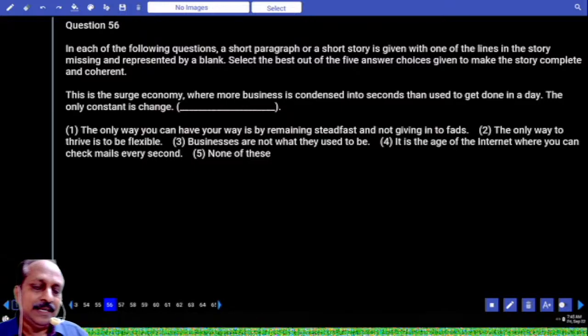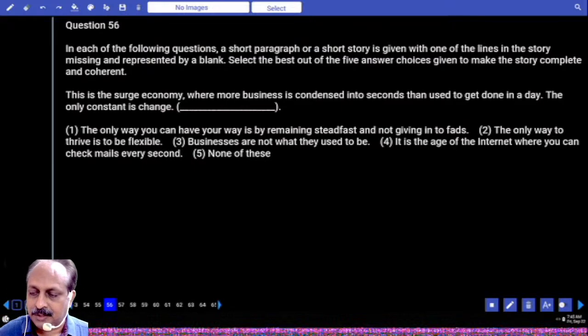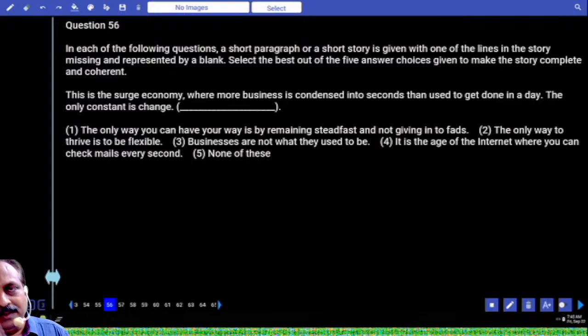56. This is a new pattern, 56 to 60, but rather easy. Only thing, 2 are difficult, 3 are easy. Only thing you got to understand is the context and logical flow of ideas. You have 2 sentences given and you have to add the third sentence to complete the idea or the paragraph.